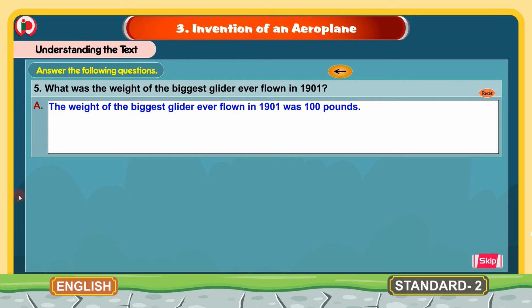So children, this is about the answer the following questions, where we have 5 questions and now we have written the answers for these 5 questions. Now we will move to the next bit.